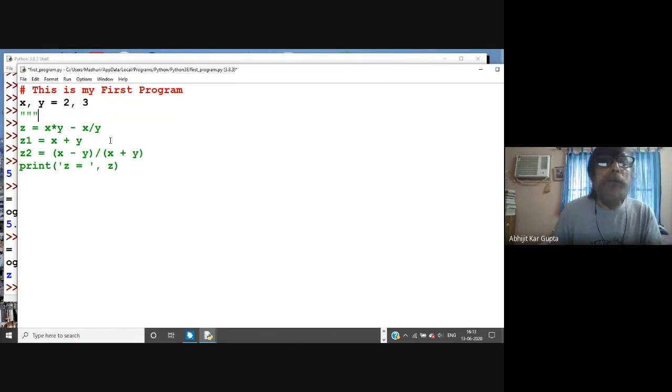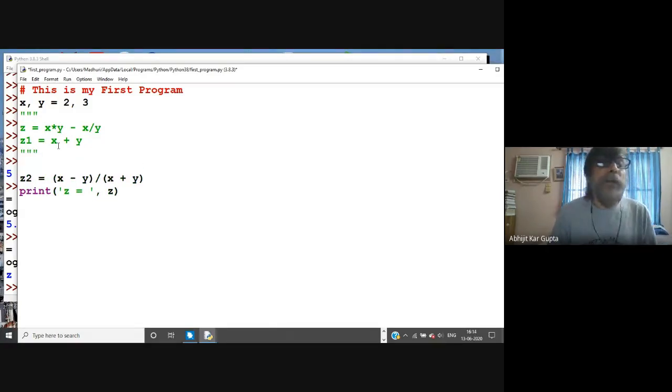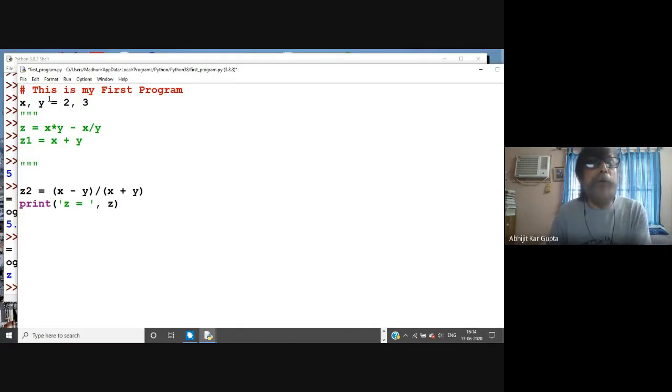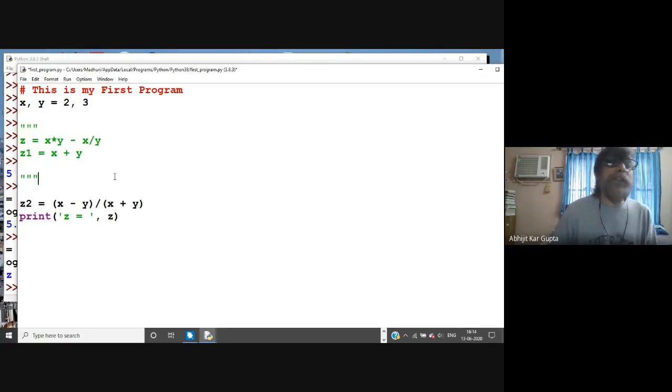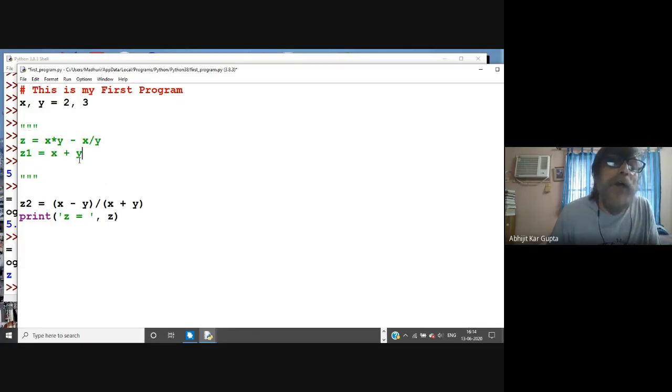Triple quote. The moment you type it, it will show you the color change here. And you put these two things to separate it out. This is for beautification. This block of quotes I don't want now, but I reserve it here. So I put in three quotes here, and the color is now green, no problem.